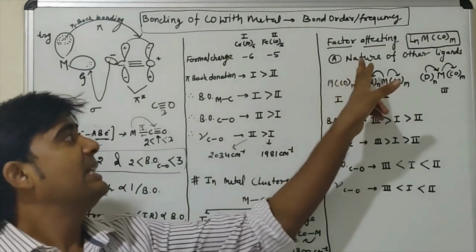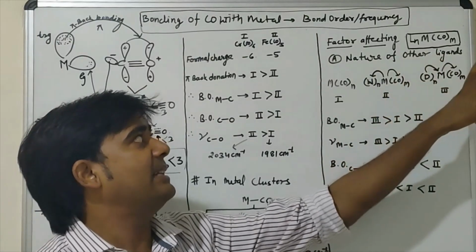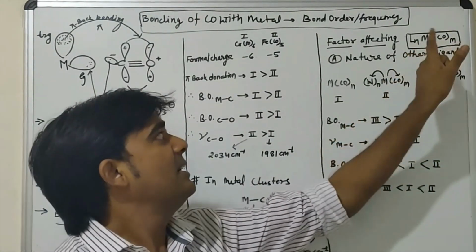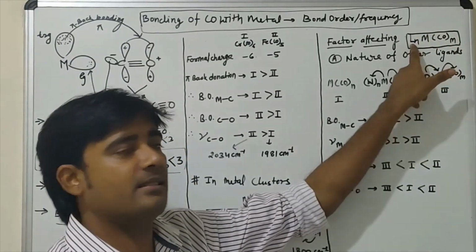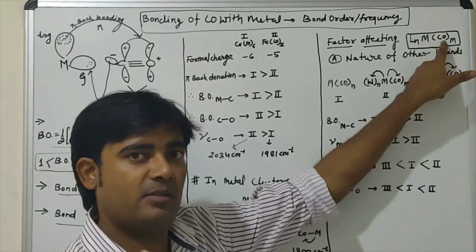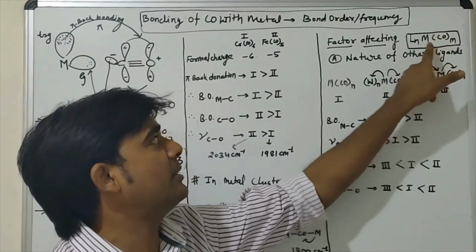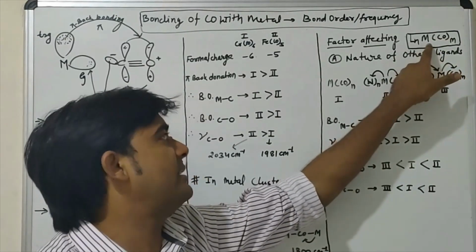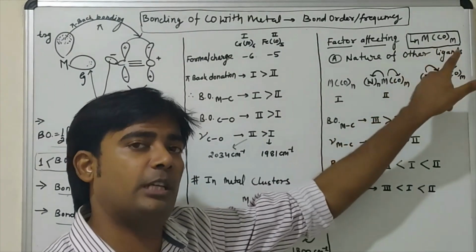The first factor is the nature of other ligands. If we look at this complex, you can see that it has some ligands and carbonyl ligands. So this compound looks like a mixed carbonyl. I have already discussed this. This is a mixed carbonyl complex.